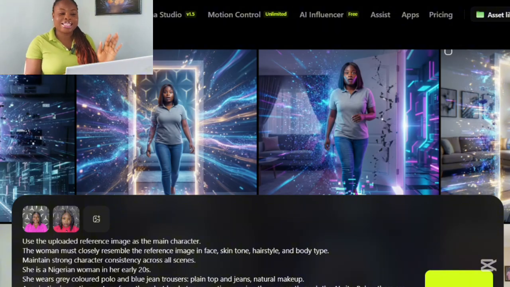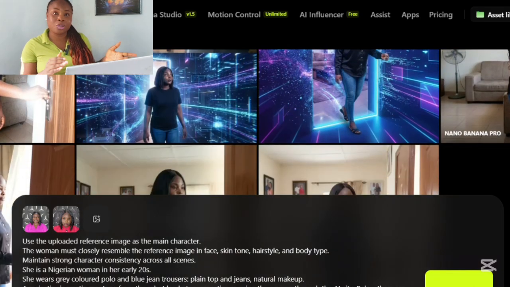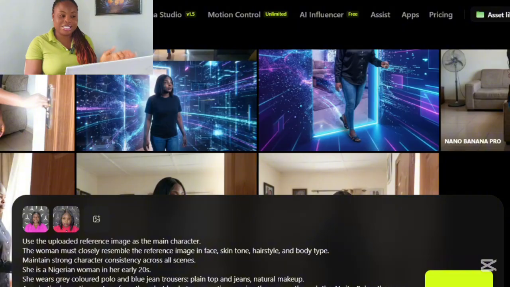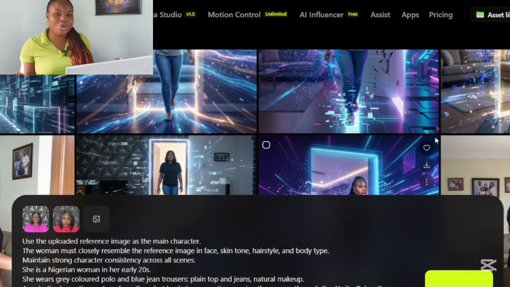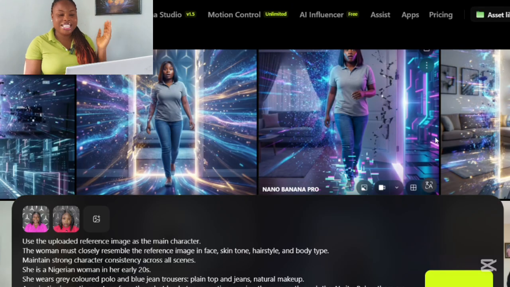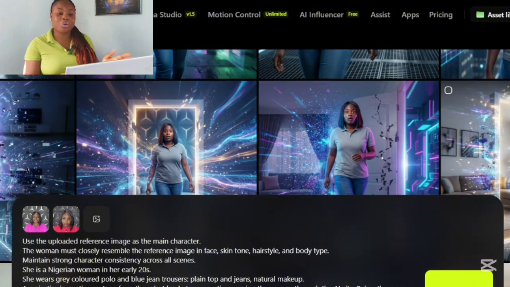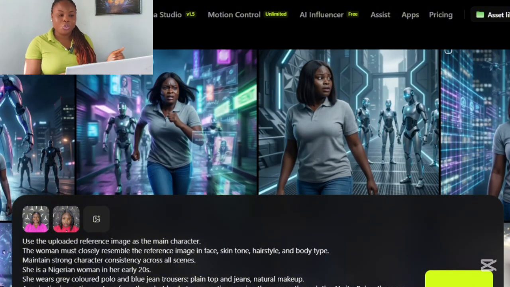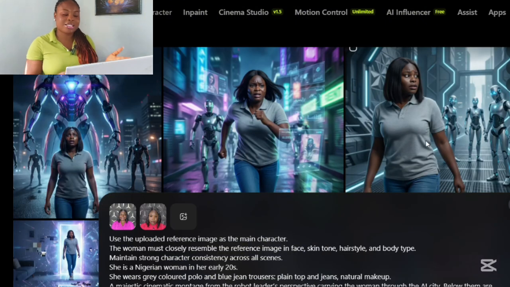So if you notice, there's a whole lot of trial and error here. So you have to try many times to get exactly what you want. So I was able to select this as the best option for this image. Then I created the one when I was going into the AI world, and I selected this one as the best option. Then I went ahead to create when I was exploring the AI world, which is this. I selected this image as when I was exploring the AI world. Then I selected this image when the robots saw me, okay? Then this is when the robots were chasing me.